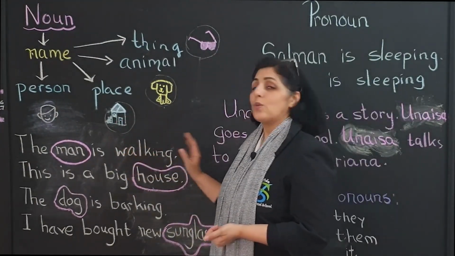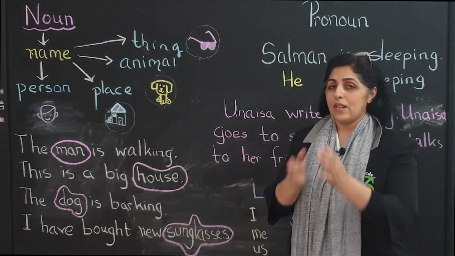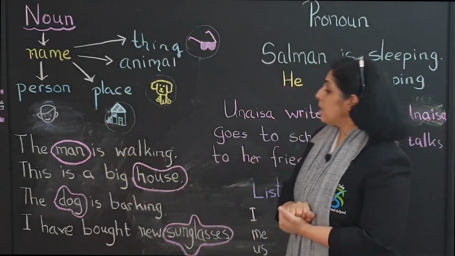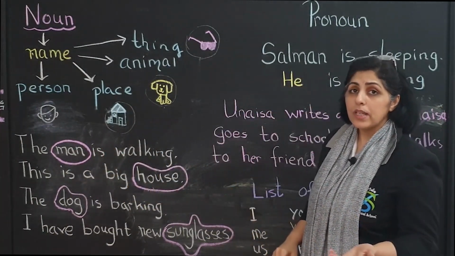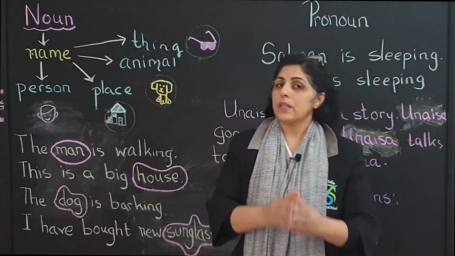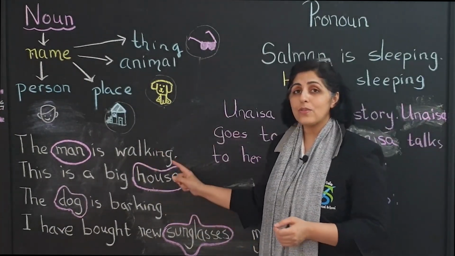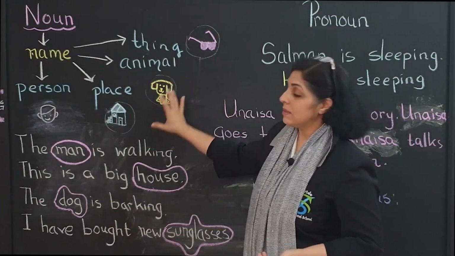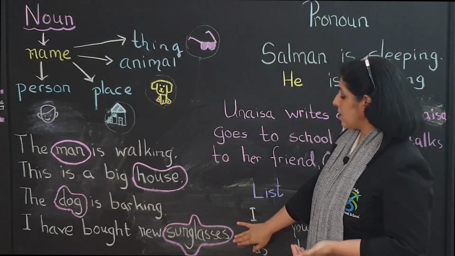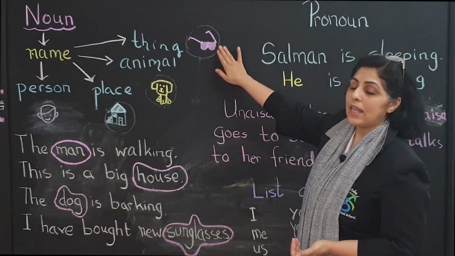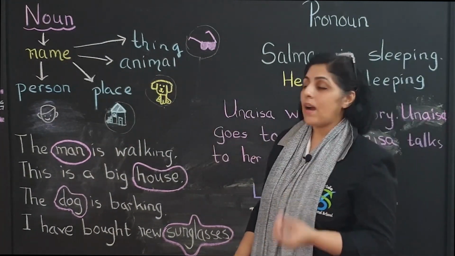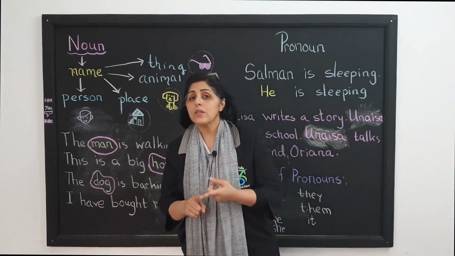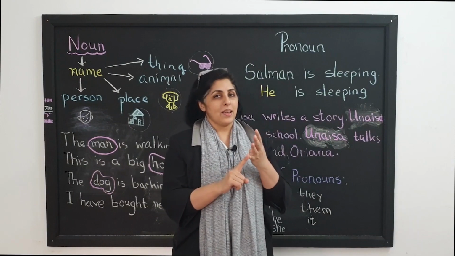The man is walking. What's the noun here? A word that names a person. Man, right? Number two, this is a big house. What's the noun here? The word that names a place, and it has to be house, right? So that's a noun over here. The dog is barking, the name of an animal, dog. I have bought new sunglasses, name of a thing, sunglasses. These are nouns, man, house, dog, and sunglasses because they name a person, a place, an animal, a thing, okay?